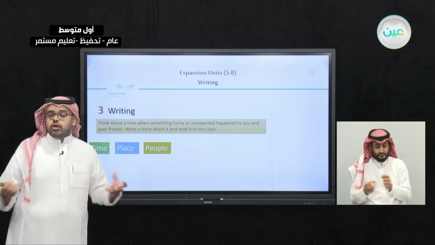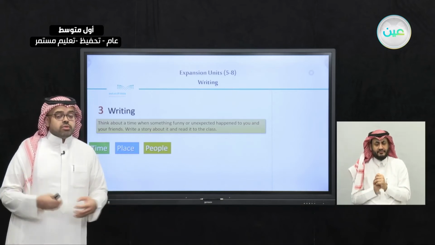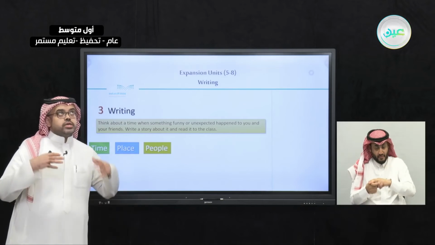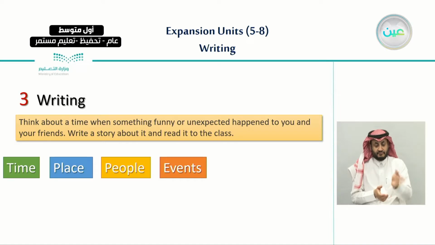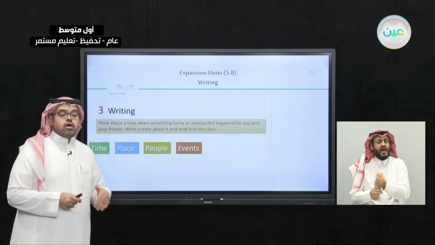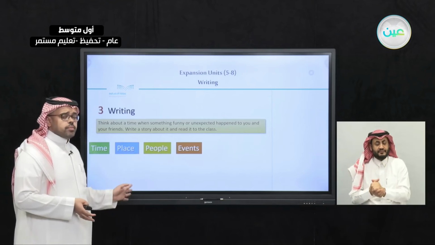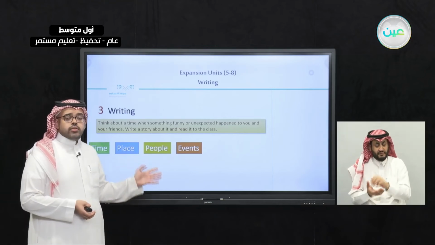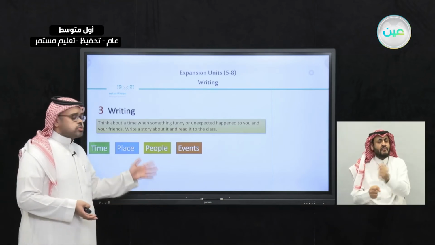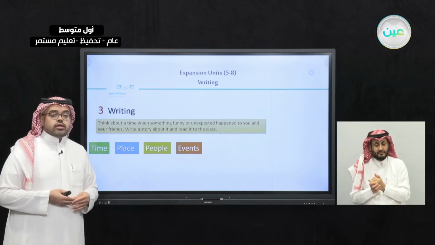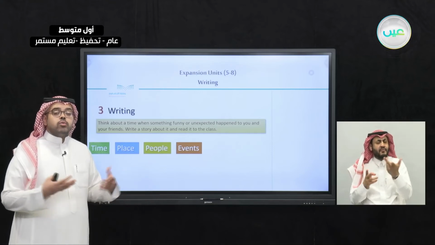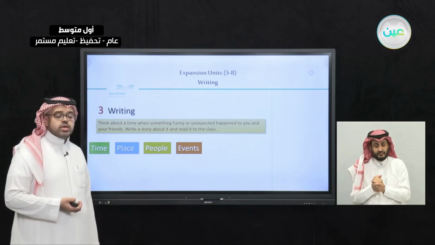So this information helps us to understand more, to have a better picture of the story. Not only this, but also the events. There is no story without events. So it's very important that you mention these events, what has happened. You talked about the time, the place, the people who were with you, but what about the events? What exactly happened between you and the people that you mentioned in the story? And what exactly happened in the place that you have mentioned?